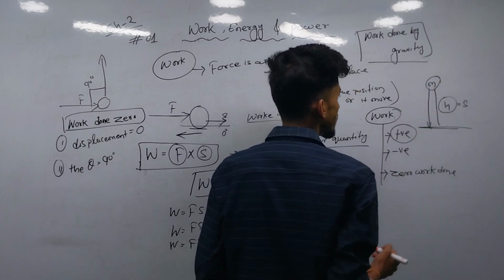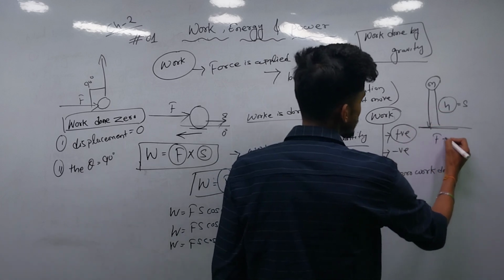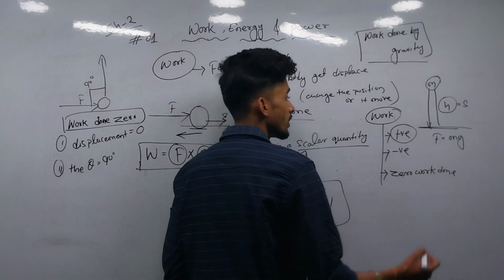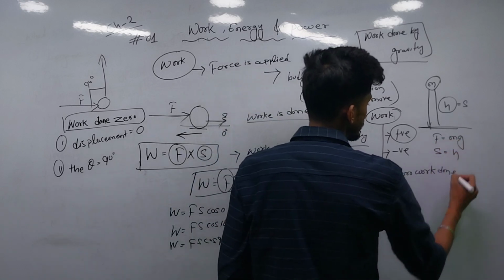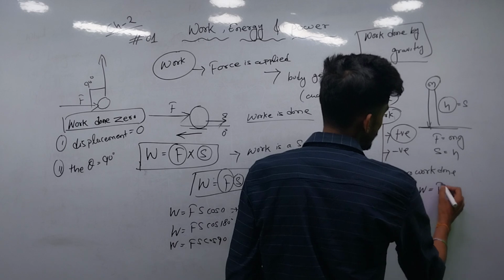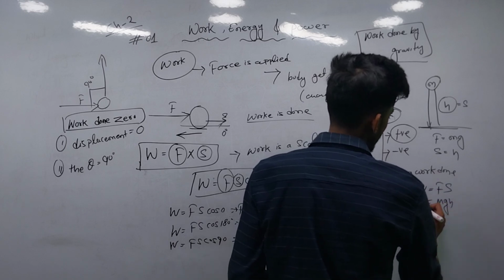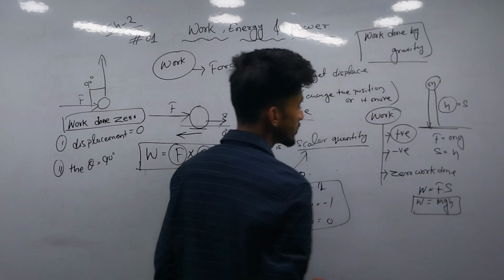Suppose the mass of the object is m, the force will be mg, because mass into acceleration, and here acceleration is g. And s equals h, so W equals FS, that is mgh. So this is the work done by gravity.